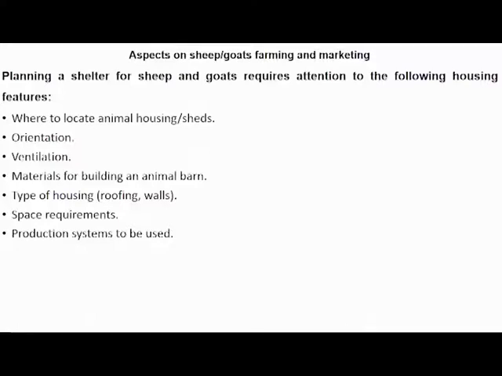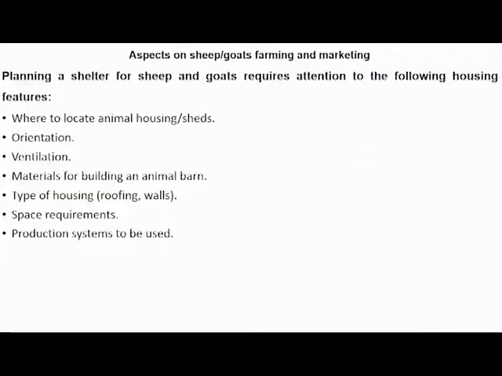Again, we are continuing with the aspect of sheep and goat farming and marketing. When planning a shelter for sheep and goats, it requires attention to the following housing features. When you want to establish a new shelter for sheep and goats, attention should be given to the following features. Very special, where to locate animal housing is very important. The orientation, like an overview of the housing or shelter.